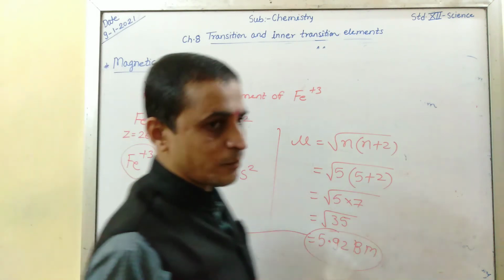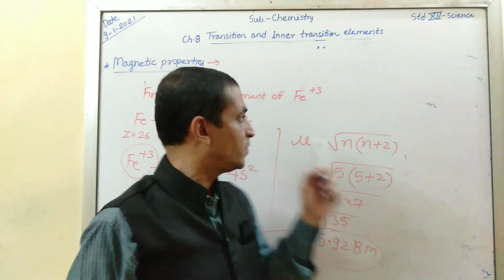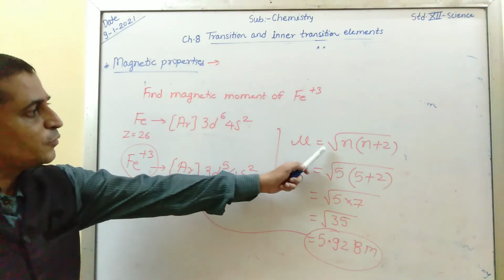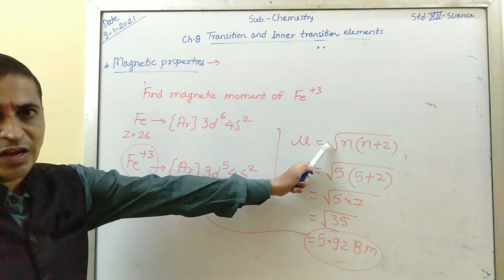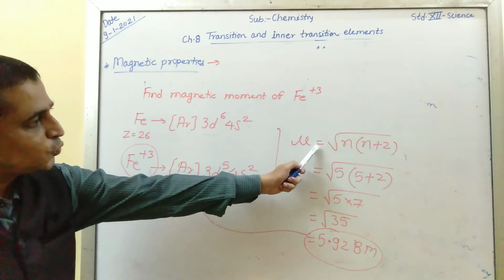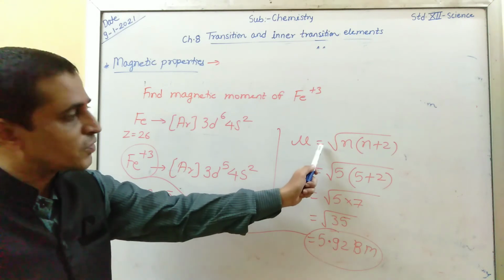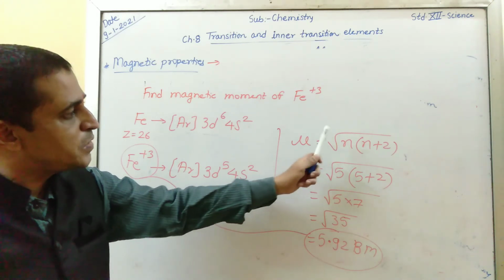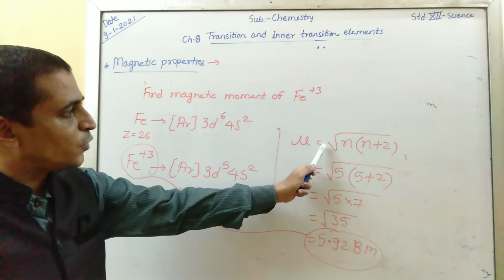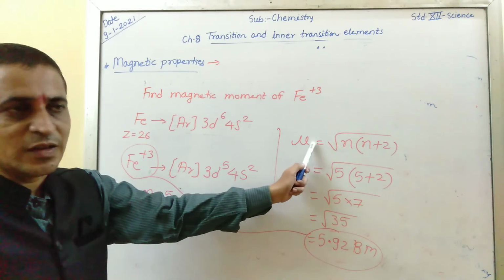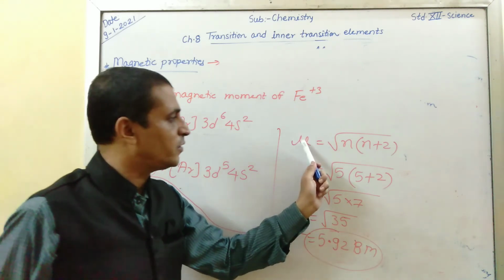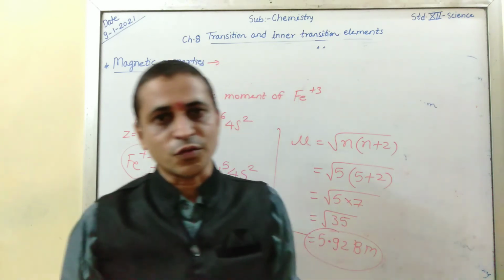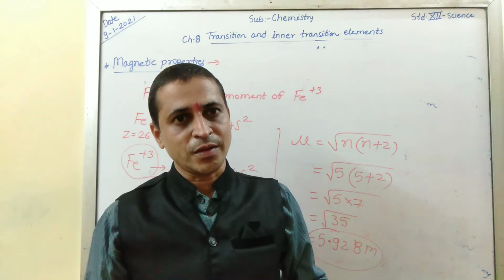So that is all about these magnetic properties, and you know that this formula is applicable only for first transition series elements. It is not applicable to second and third transition series elements, because the orbital angular momentum value is significant in the second and third transition series. So thank you very much. I hope you understand.